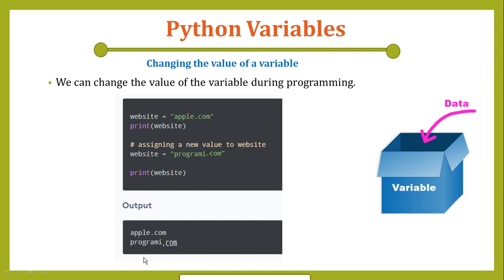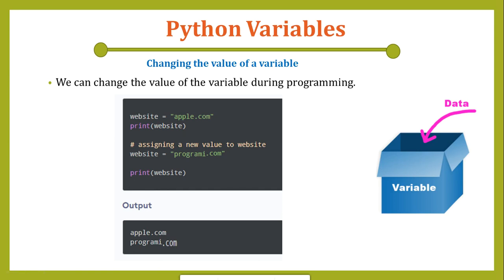What is happening now? We can see that the first time we print website, apple.com is the string within the website variable, so we print apple.com. But as we are changing it to programming.com, if we try to print the same variable now, its value is changed to programming.com. So why does this happen?